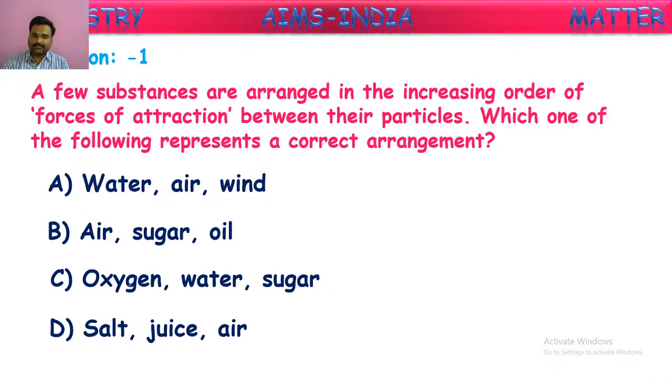Third option, oxygen, water, and sugar. And last, salt, juice, and air. They are asking to find the increasing order of force of attraction between these. The first matter should have the lowest force of attraction and the last one should have the greatest force of attraction among its molecules.